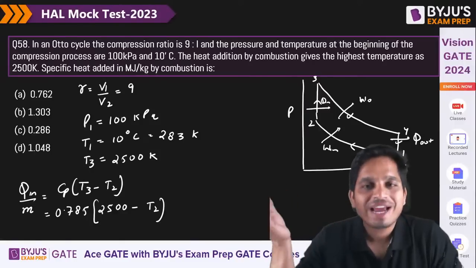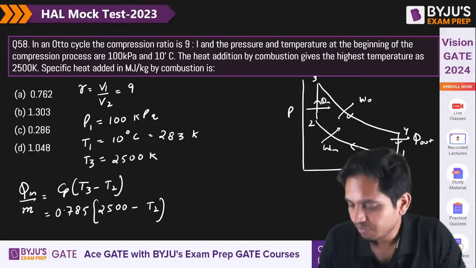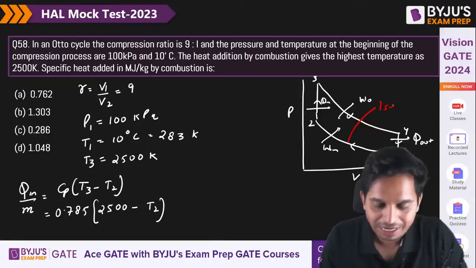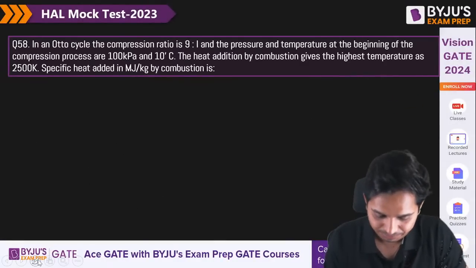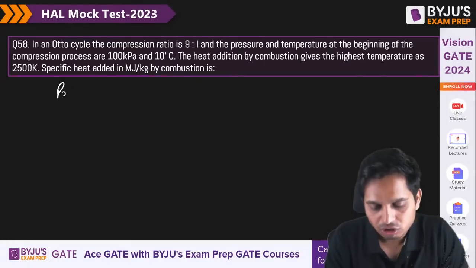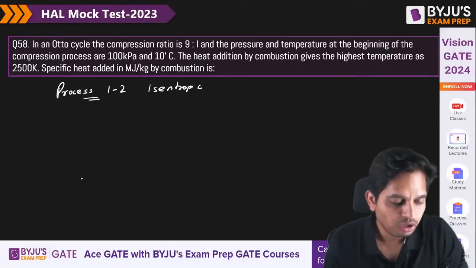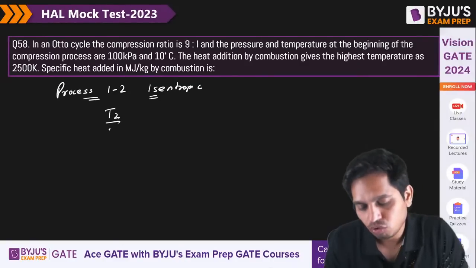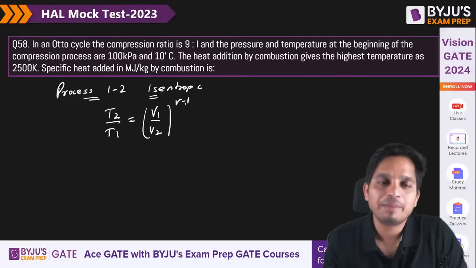So how can I calculate T2? It's very simple. This is an isentropic process, 1 to 2. So for an isentropic process, what is the relationship? T2 by T1 is equal to V1 by V2 to the power gamma minus 1.